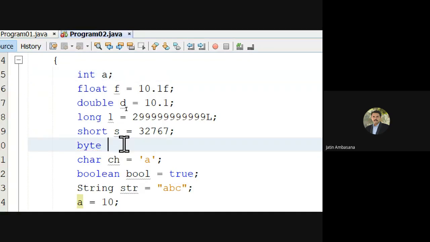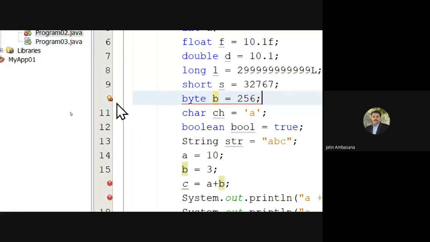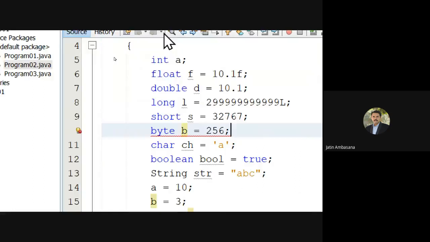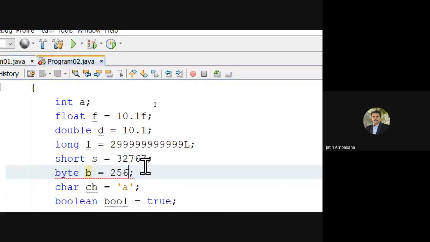Byte b is equal to 256. It says incompatible types, possible lossy conversion from int to byte. See that? It's not that I have to put an I here. No, that will also not work. Or B. No, that will also not work. I have to put this value inside the range.